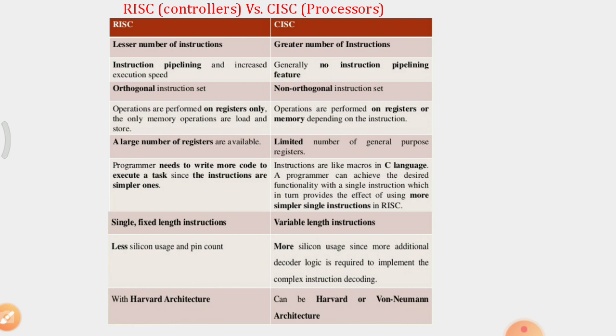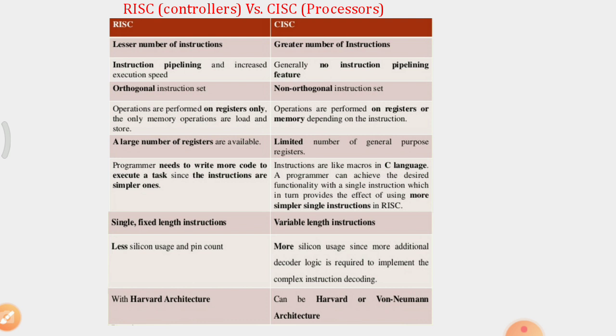RISC has an orthogonal instruction set; CISC has no orthogonal instruction set. Orthogonal means that when one function is applied on one register, it is applied for all the registers. The same rules are applied for all the registers, but not in CISC.